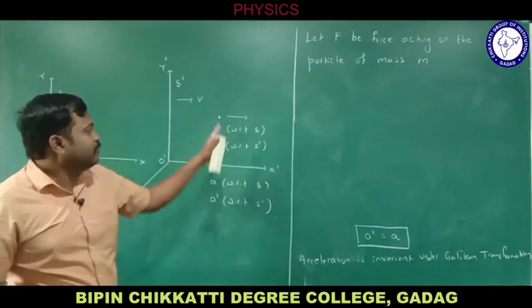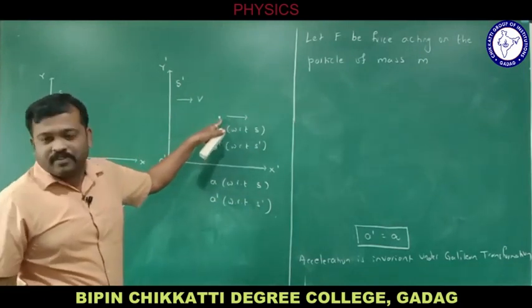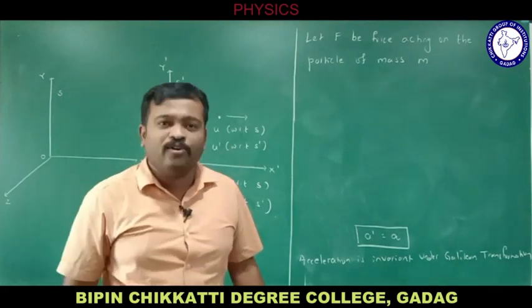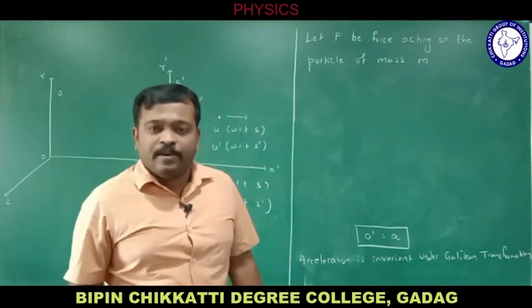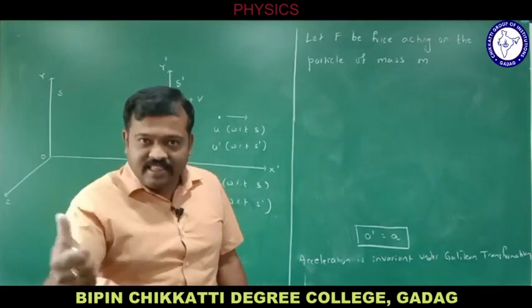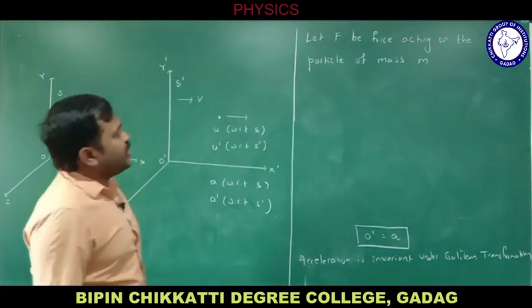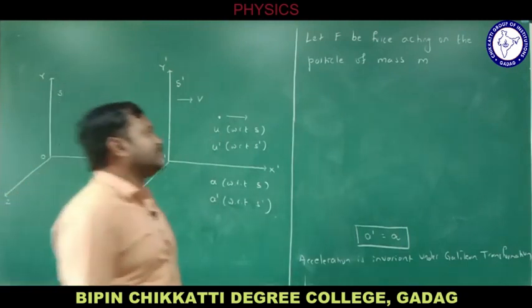Is m variant or invariant? I already told you, in Galilean transformation, basic physical quantities like length, mass and time are invariant.